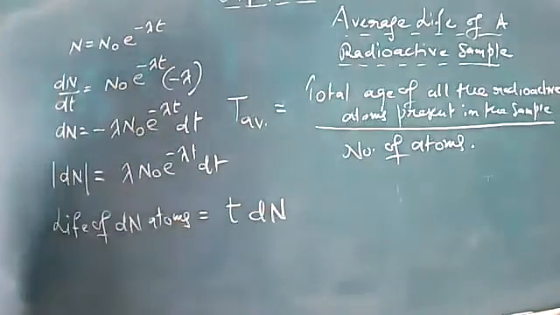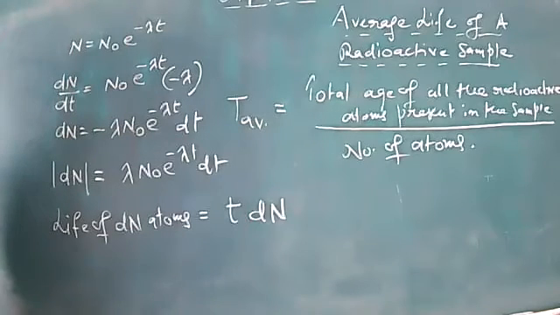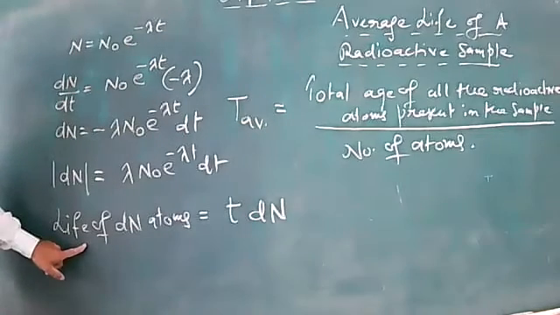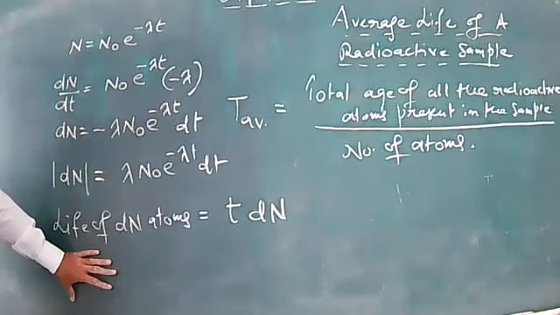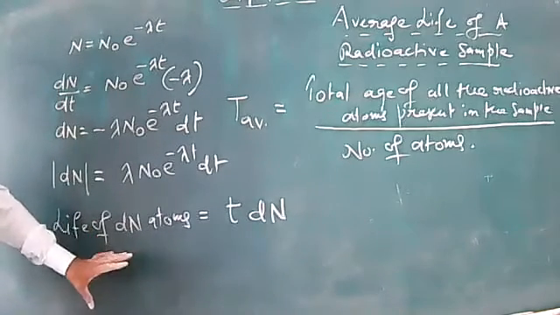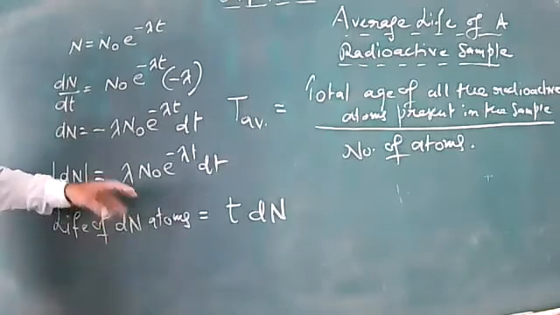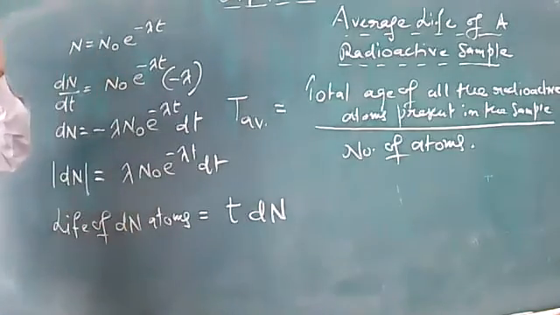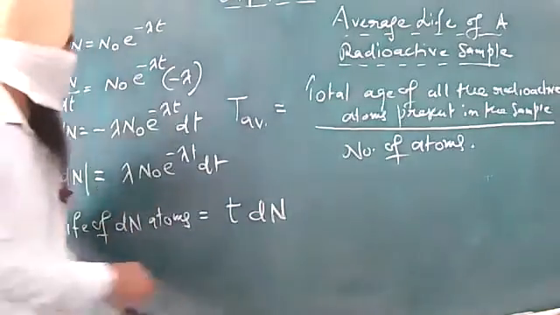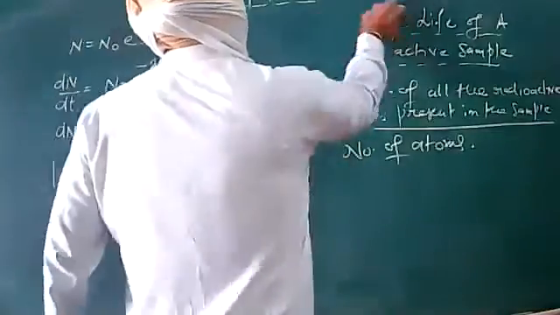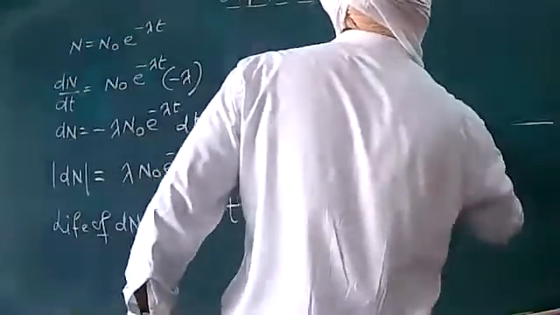Furthermore, this is not the total life of dN atoms. This is just the life. In order to calculate total life, I will have to wait for all to get decayed. So let us have this discussion continued further.